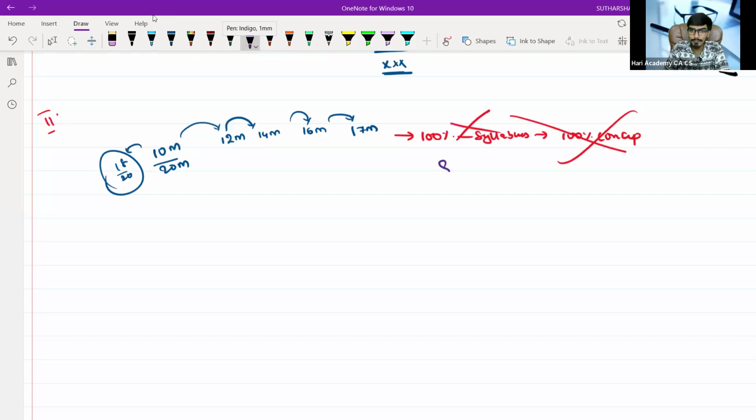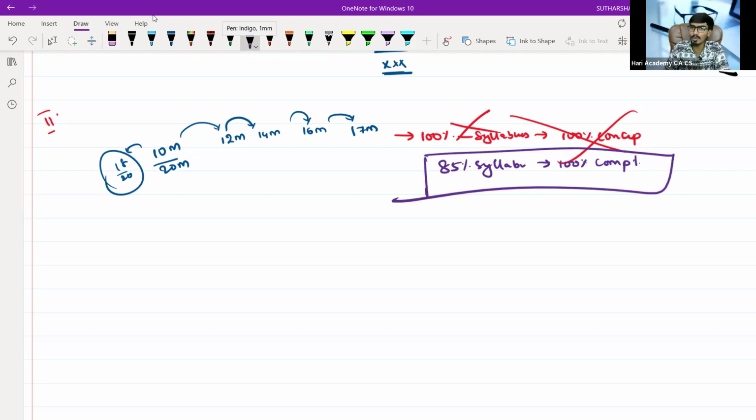There may be a possibility for you to complete 85% of the syllabus with 100% conceptual clarity, or 80% of the syllabus with 100% conceptual clarity. Which is more powerful? This is more powerful than this. This may take huge time, but this will not take that much time. Suppose it takes 150 hours, this will take 120 hours. You can save those 30 hours to focus on other papers.